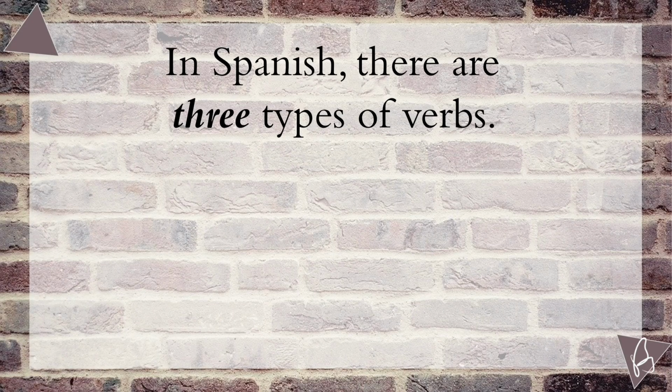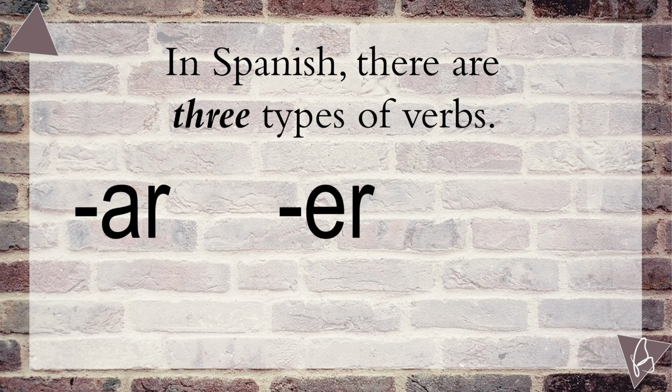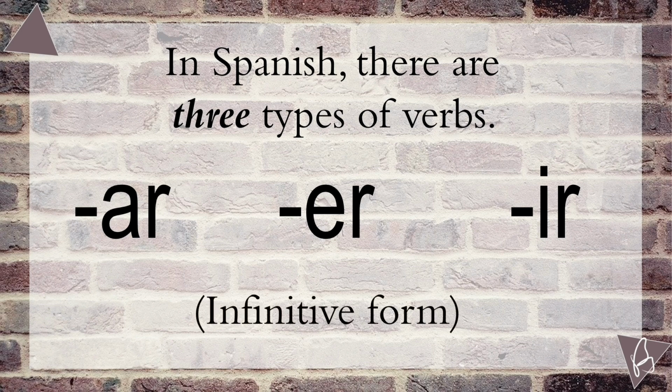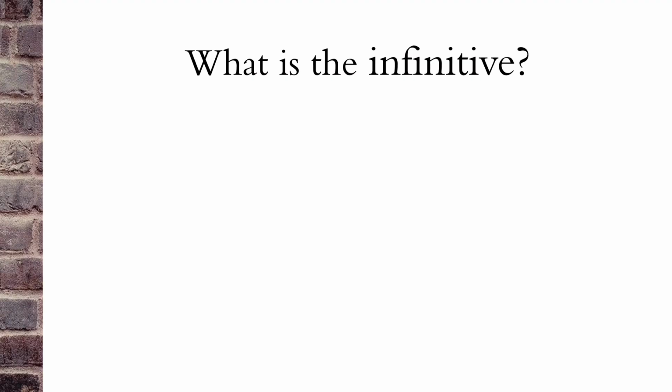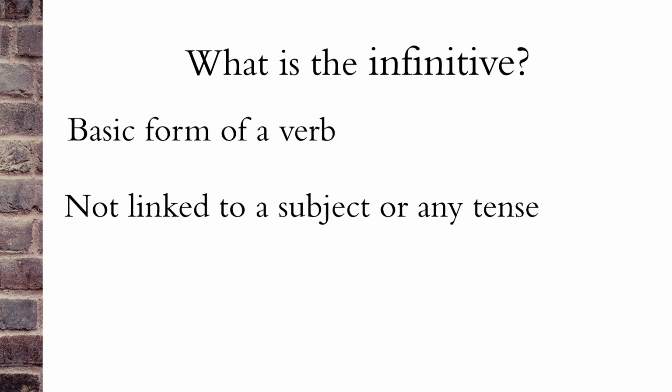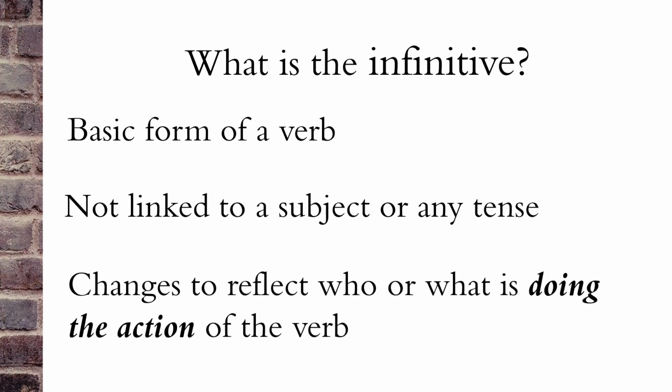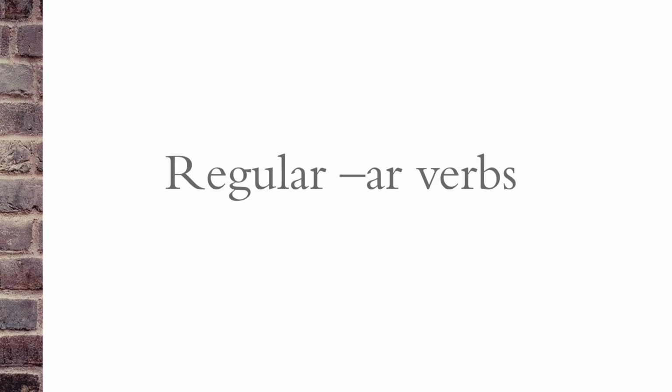In Spanish, there are three types of verbs: those which end in ar, those which end in er, and those which end in ir. And verbs in this form are called the infinitive form. What is the infinitive? This is the basic form of the verb, that is, it is not linked to any subject or tense, and this is the form or base which changes accordingly to reflect who or what is doing the action of the verb. And in this video, we will review regular AR verbs.